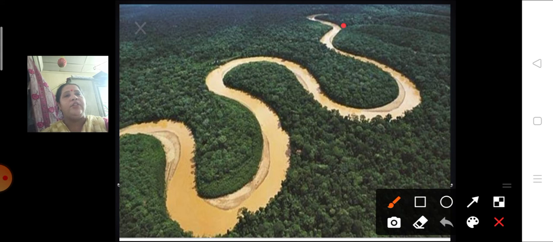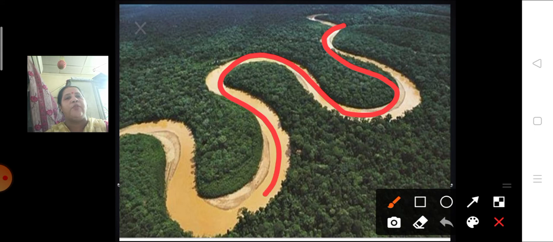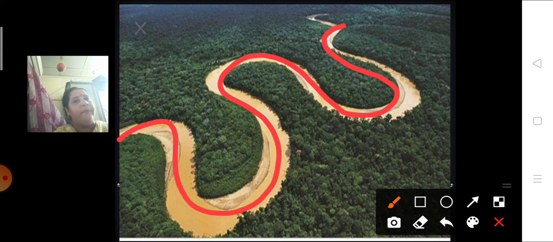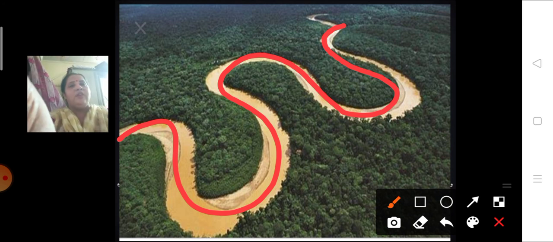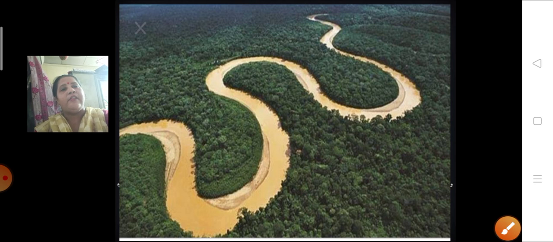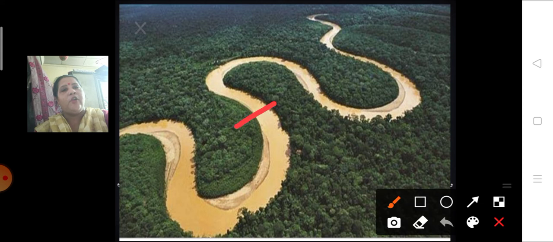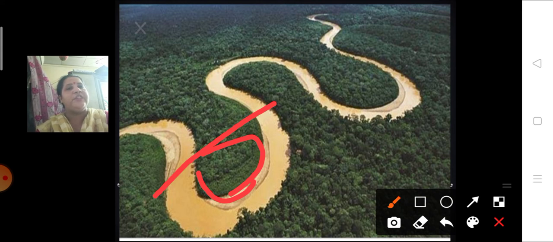Okay, the struggle of the water to find its own way, such a type of pattern is formed over here. This is called a meander. And what is an oxbow lake? At times the water can rush from here, in the middle also. So this land part becomes over here and this is the water part, and so it becomes as if it is an oxbow lake. Okay, so it is called an oxbow lake.